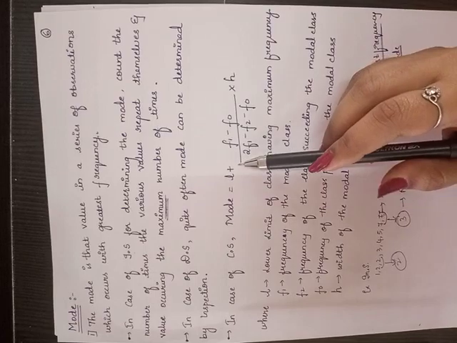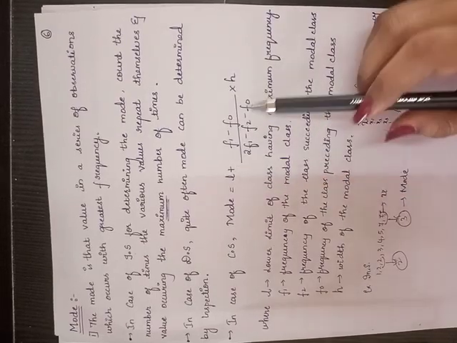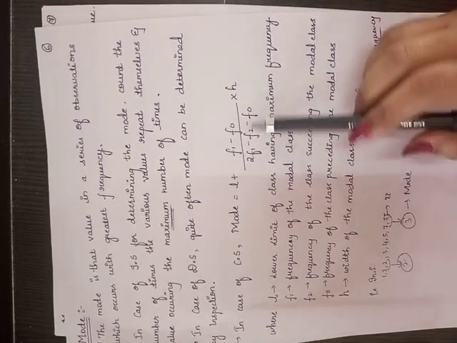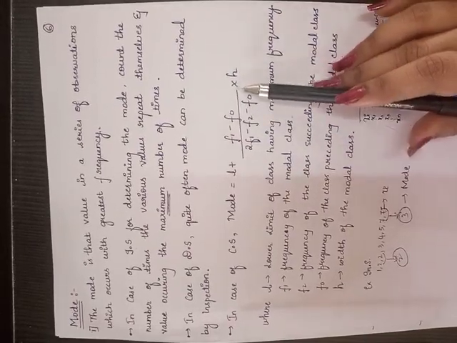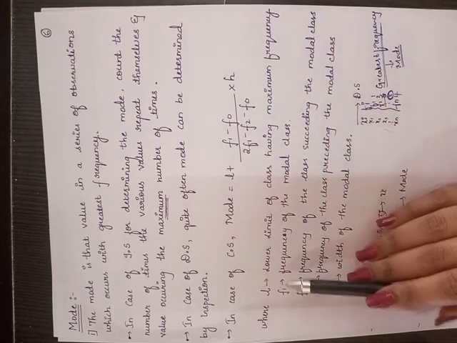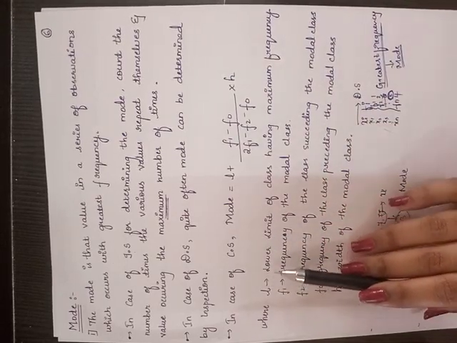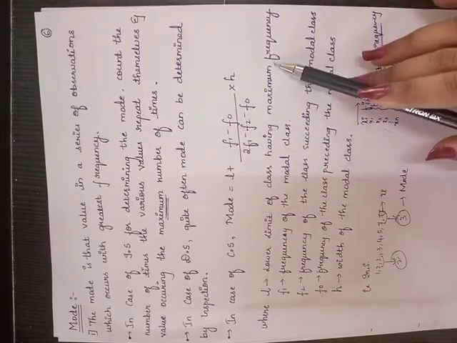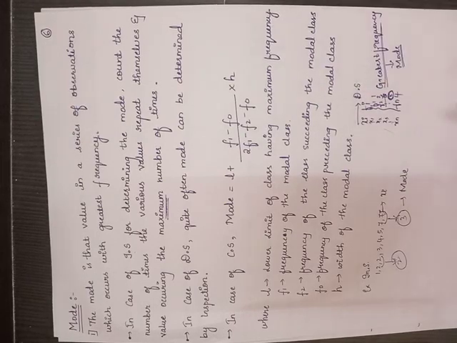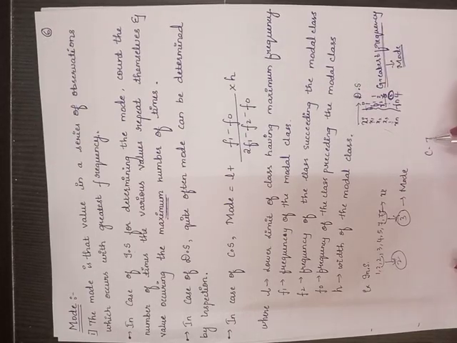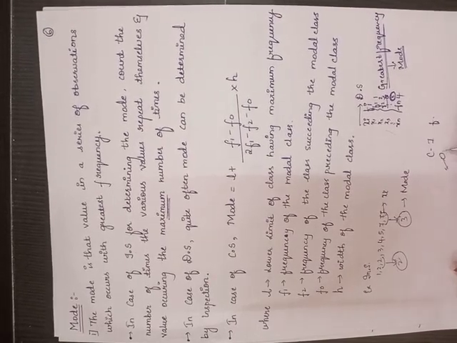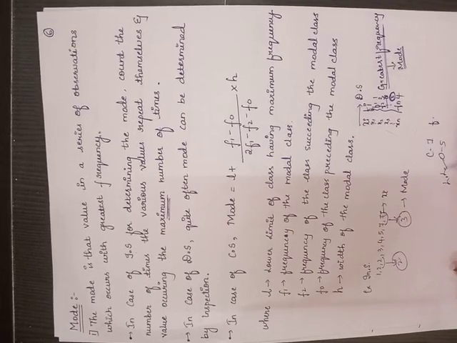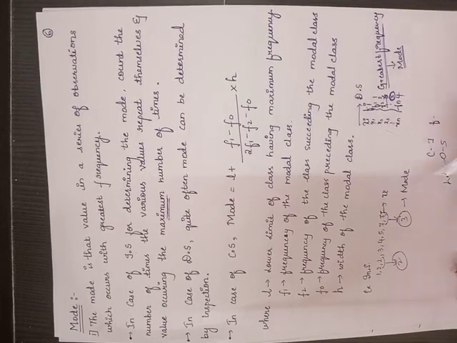Here again we have the formula, that is L plus F1 minus F0 divided by 2F1 minus F2 minus F0, into H. So what do all these terms denote? L is nothing but the lower limit of the class having maximum frequency. So class intervals will be given and frequencies will be given. Previously also I said the lower limit. The lower limit is nothing but 0 to 5. This will be your lower limit. Hope it is clear for you all.